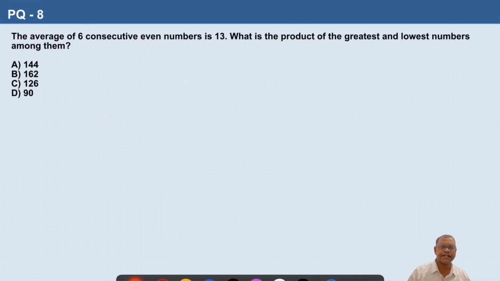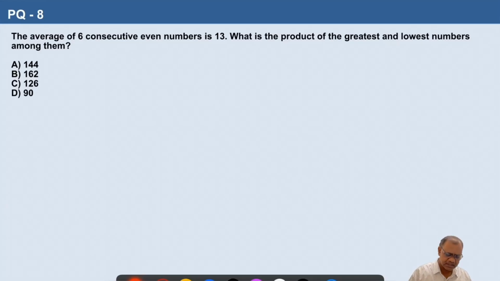Question number 8. The average of 6 consecutive even numbers is 13. What is the product of greatest and lowest numbers among them? So consecutive even numbers, you will get even numbers with a difference of 2.